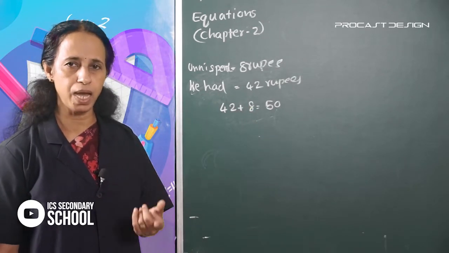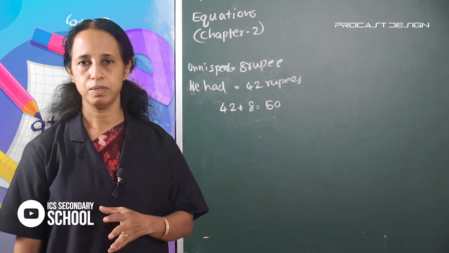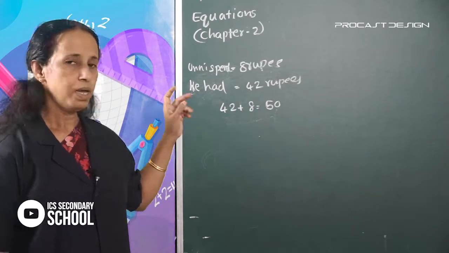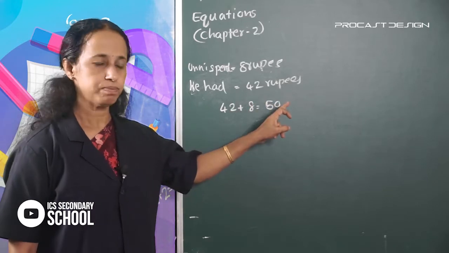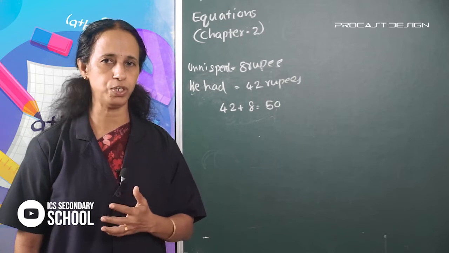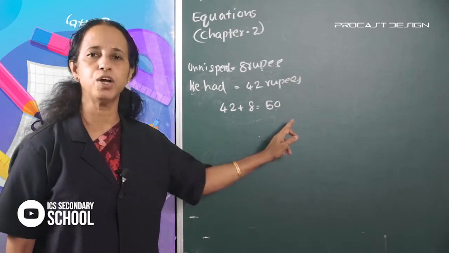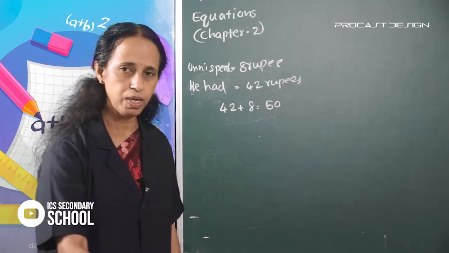Unni spent 8 rupees out of his Vishukaineettam to buy a pen. The price of a pen is 8 rupees. Now he had 42 rupees only. How much is his Vishukaineettam? 8 more than 42, so 42 plus 8 equals 50 rupees. That is the Vishukaineettam. Okay.